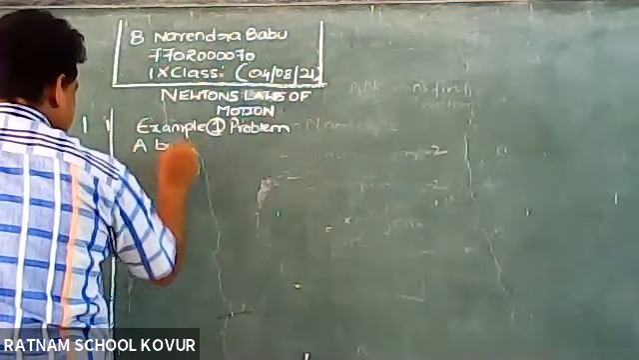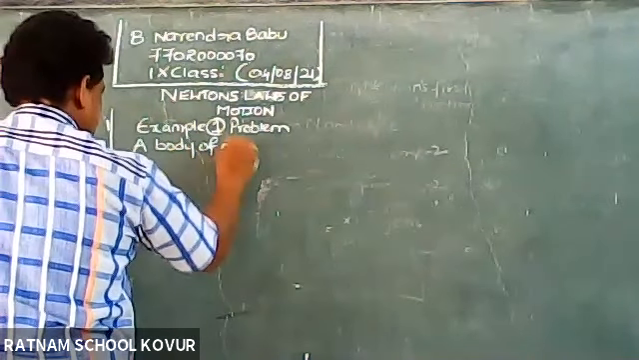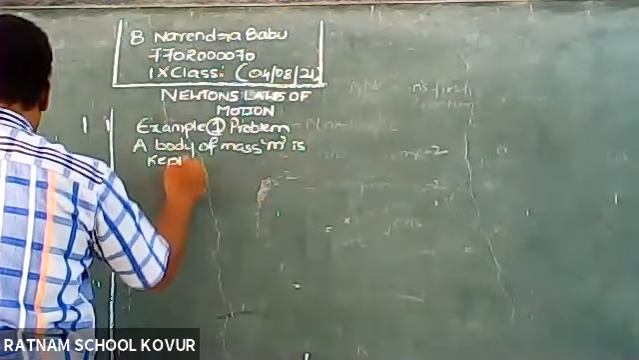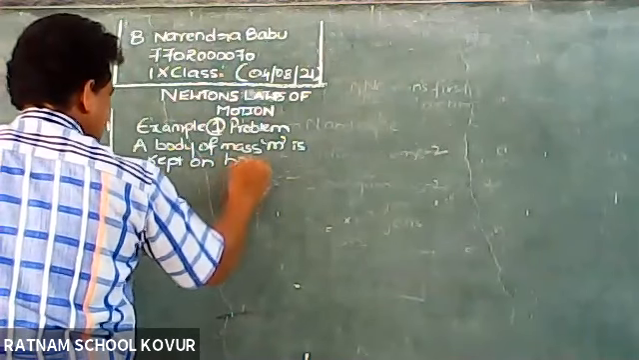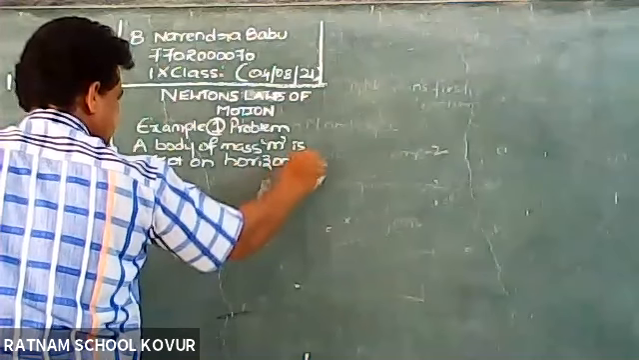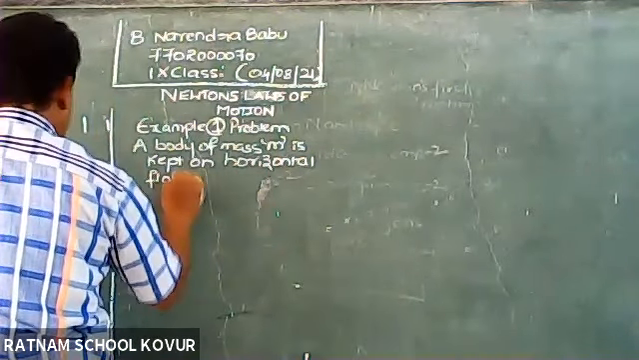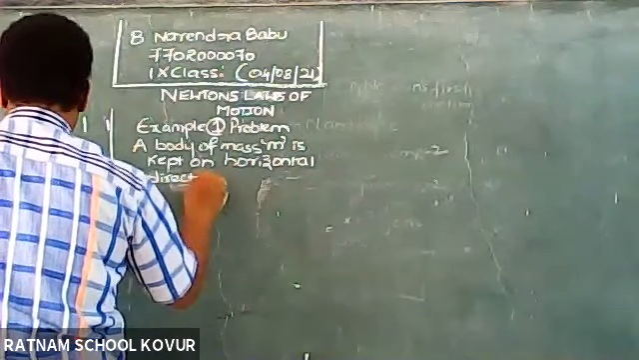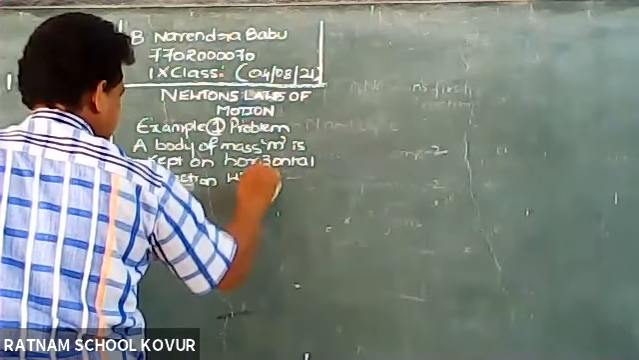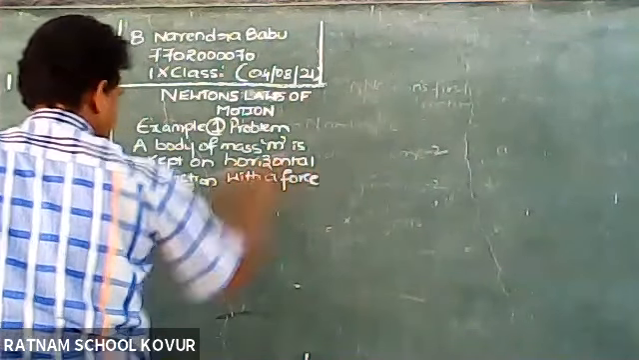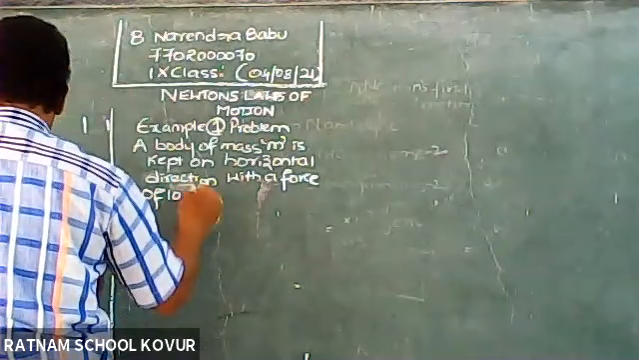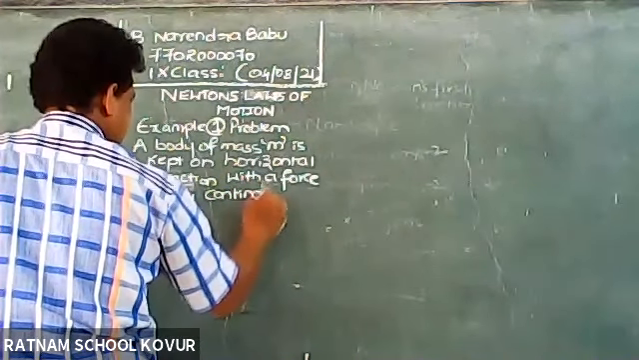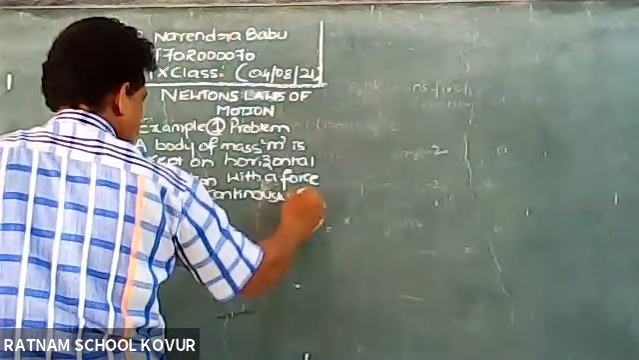A body of mass m is kept on a horizontal floor, and a force of 10 Newton is applied continuously in the horizontal direction. So what? It moves steadily.